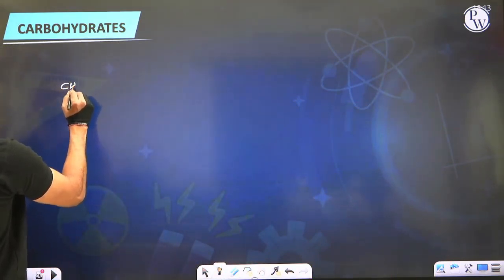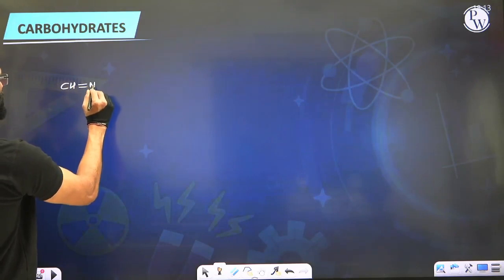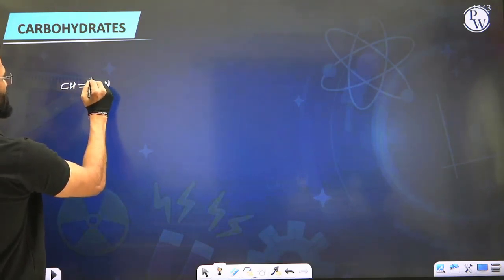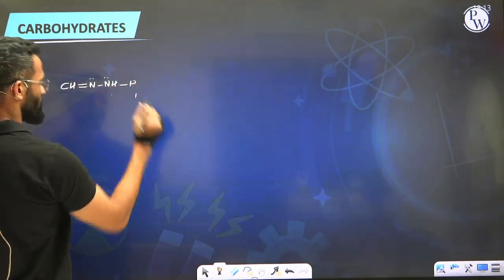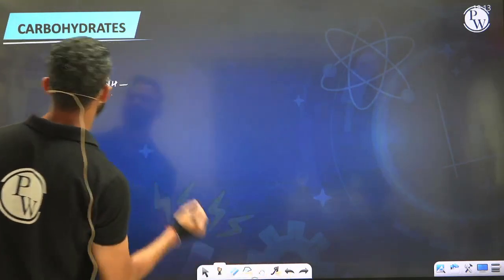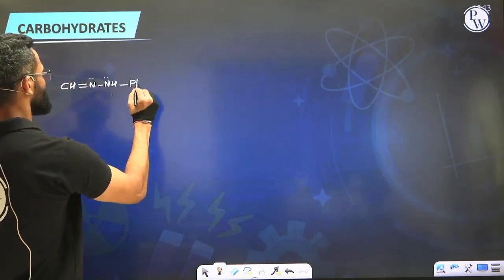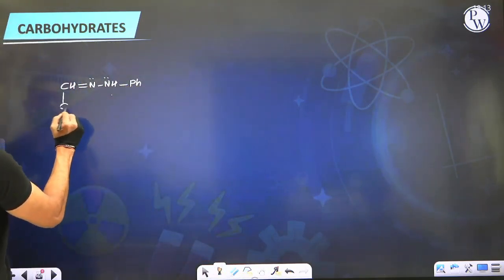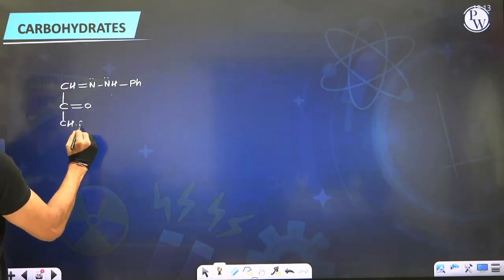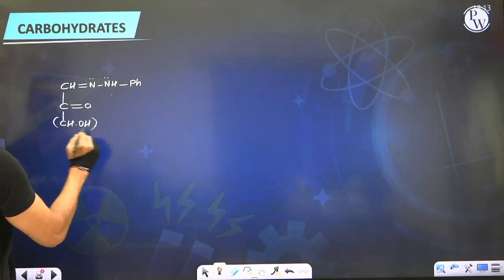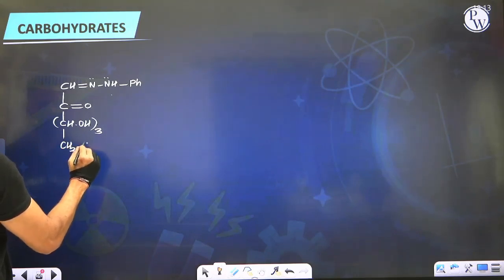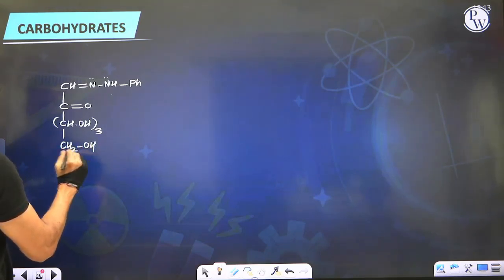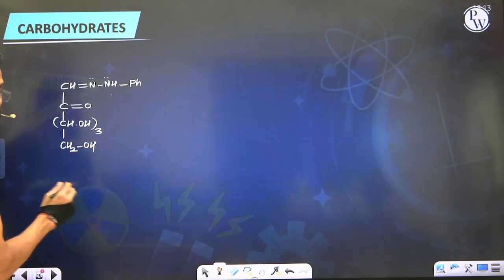So what we had: CH double bond NNHPh. Carbon number 2 was oxidized to ketone. The next three secondary alcohol groups were as they are, CHOH 3 times and CH2OH. This is what we call glucosone phenylhydrazone.